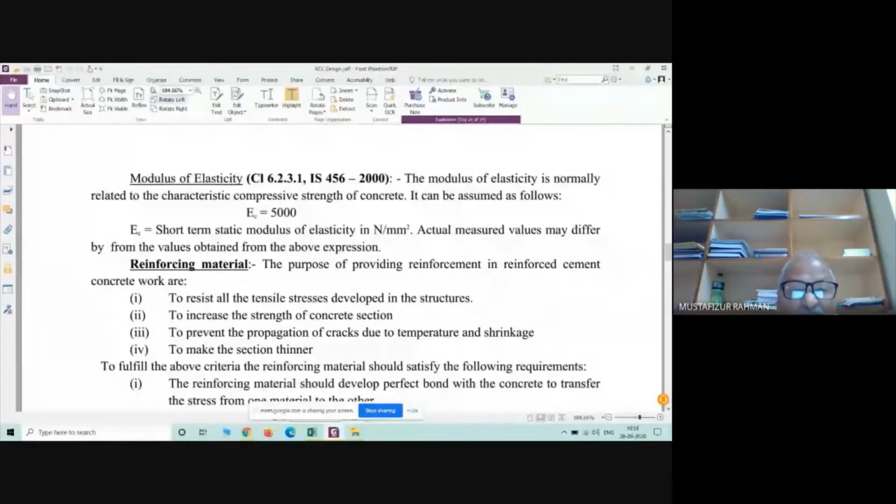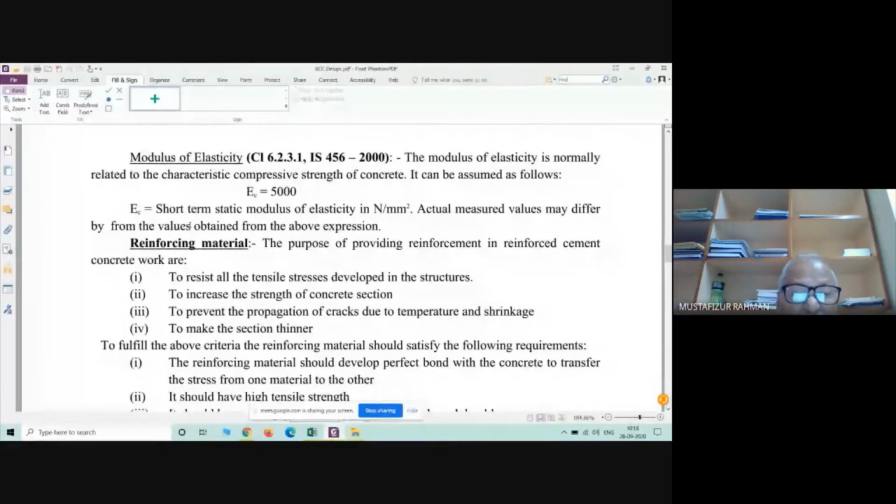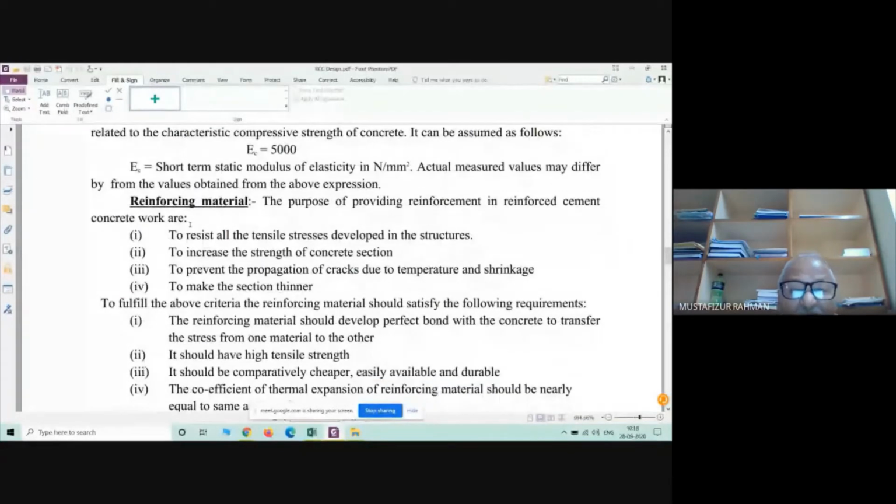Since our subject is RCC, we have to study the properties of steel also. Then why do we require steel? I mentioned this in one of our earlier discussions. See here it is written, and you already have this. Number one, to resist all the tensile stresses developed in the structures.